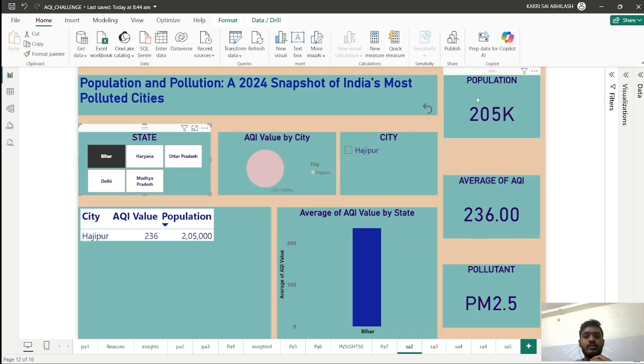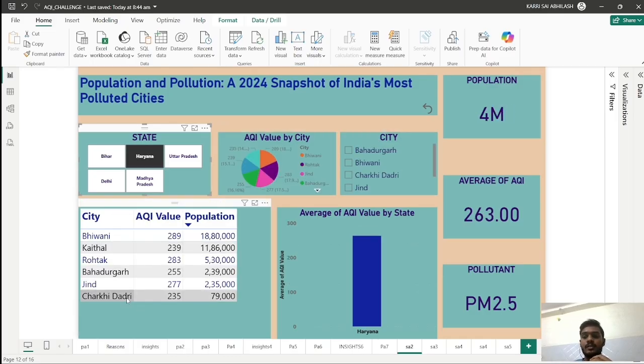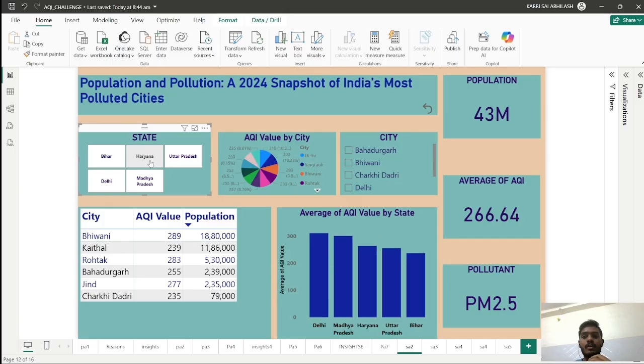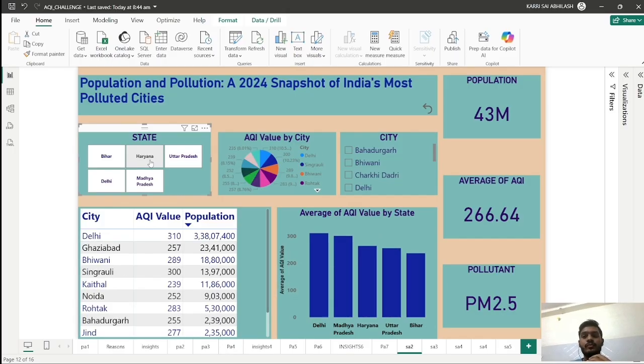In Haryana, you can see these are the cities with most population and the average AQI. With this, we can conclude that the more the population, the more the pollution, and we can prefer those cities and start our production there, in Delhi, Ghaziabad, Bhiwani. And here you can see which major pollutant we have to filter in our product.